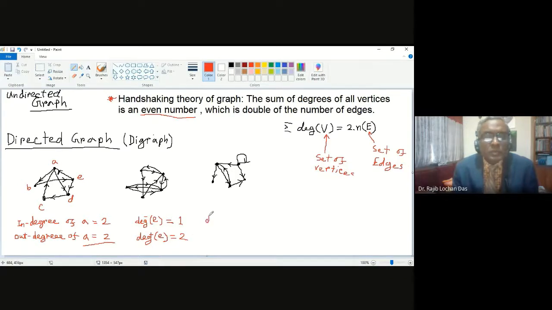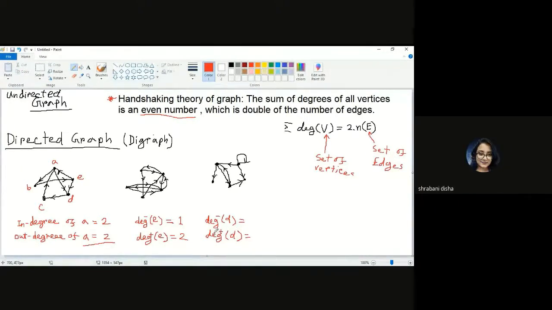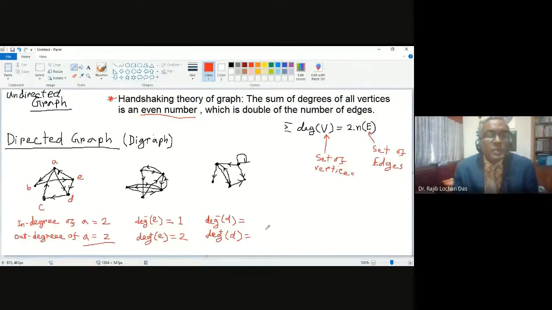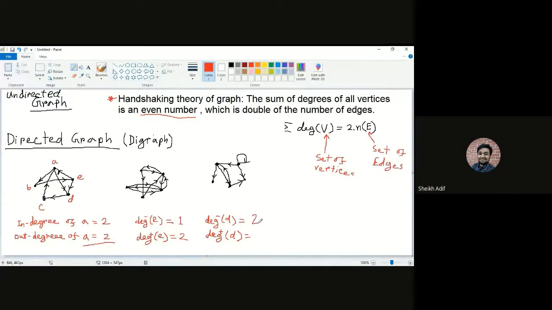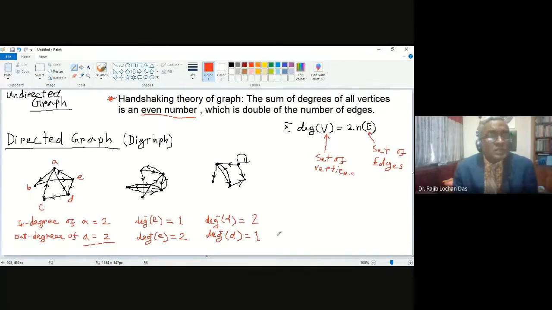In the same way, if you think about in degree, that means degree minus of D, and out degree of D, what will you say? Sir, how many lines are coming in? 2, sir. In degree for D is 2 and out degree is 1, isn't it? Yes, sir. Okay, so in the same way, you can also find out about B and also C.